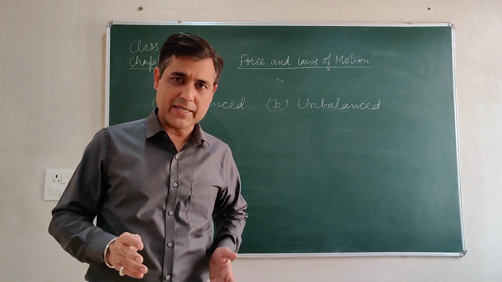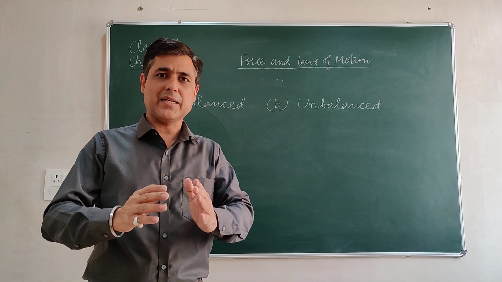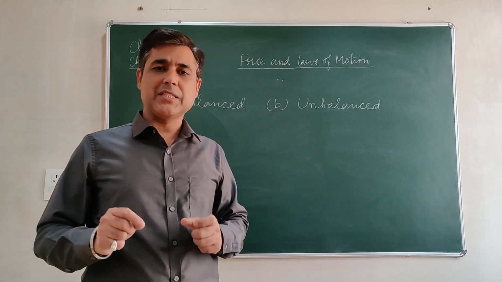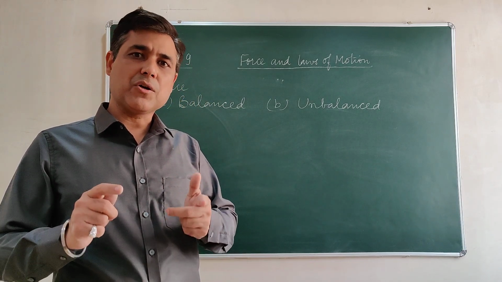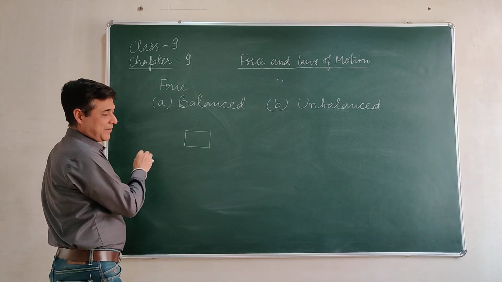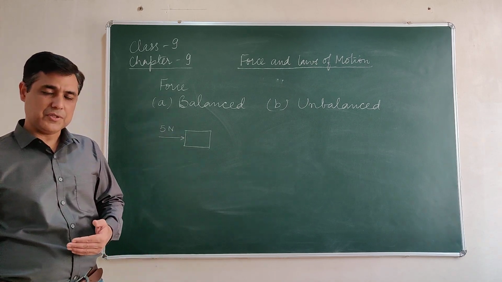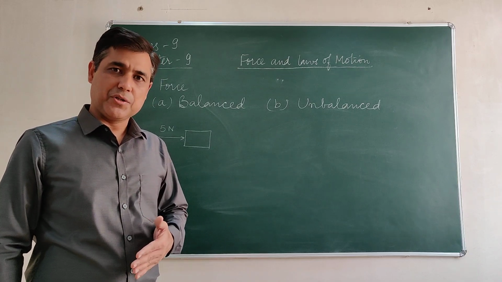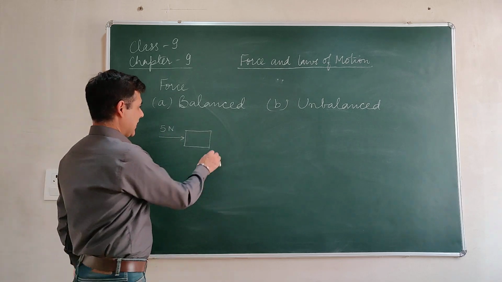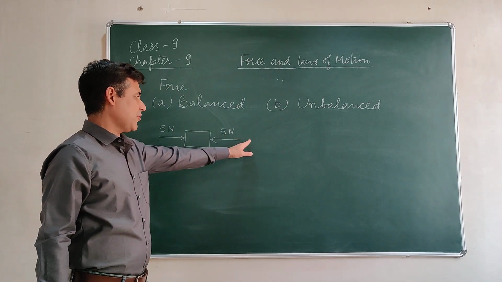What does it mean? The force is acting, but the net force acting on the object is zero. So when the net sum of all the forces acting on an object is zero, we call them balanced forces. For example, if I am pushing an object with a force of 5 Newton, Newton being the SI unit of force, from left to right, and another person is applying 5 Newton force from right to left.